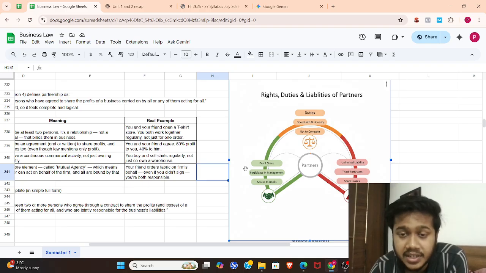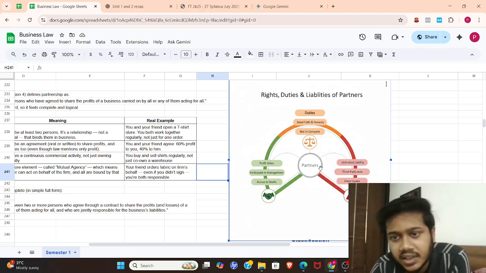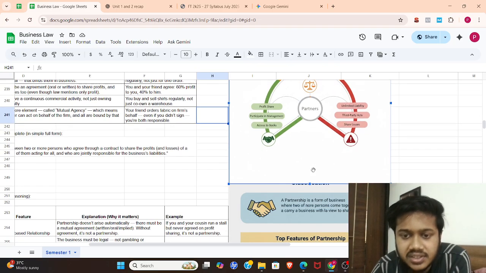The rights are profit sharing, participating in management, and access to books. Duties are good faith and honesty, and not to compete. And the liabilities are unlimited liability, third party acts, shared losses, things like that.